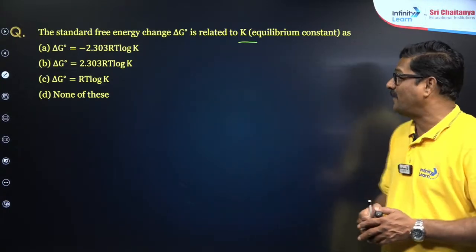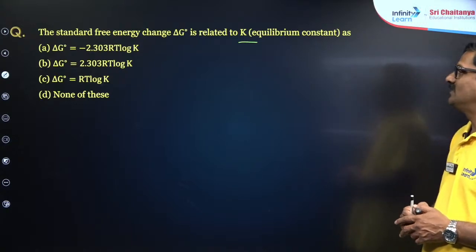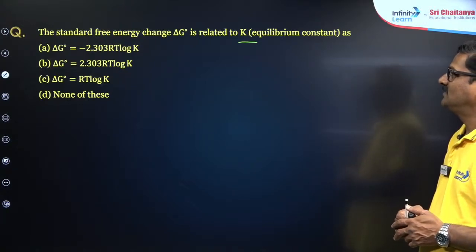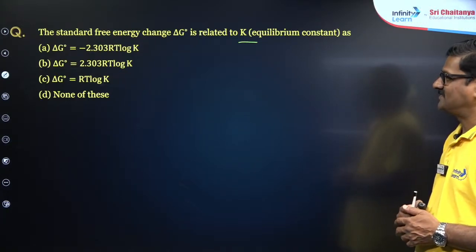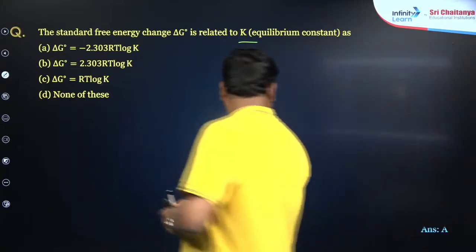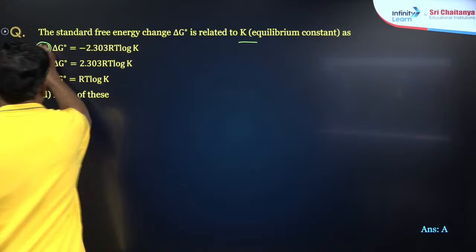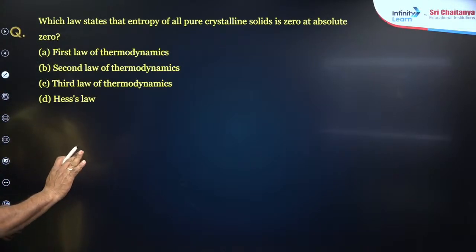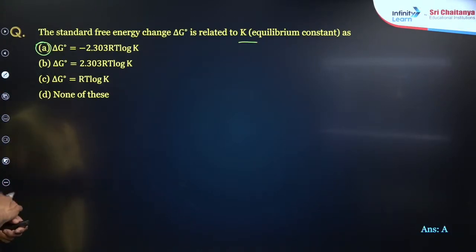You want to say A? Yes, it is. Perfect answer. It is going to be A. That is a fundamental formula.